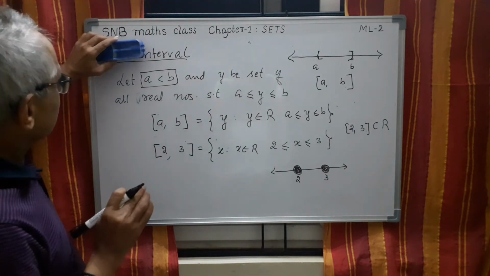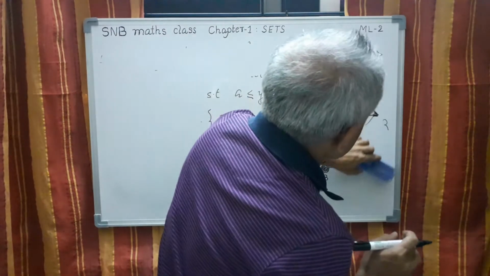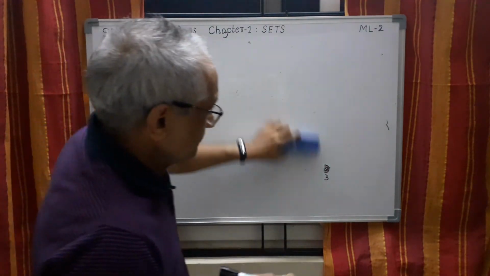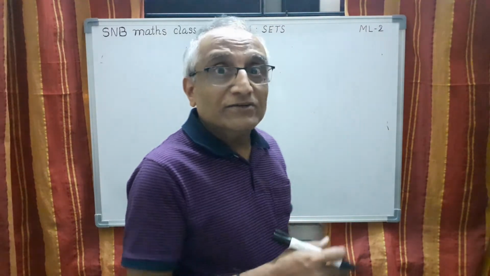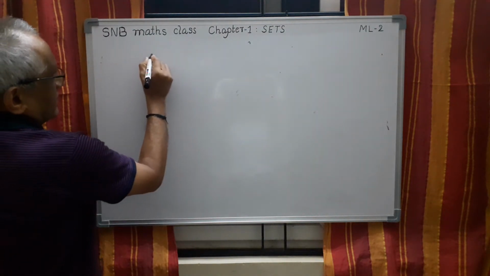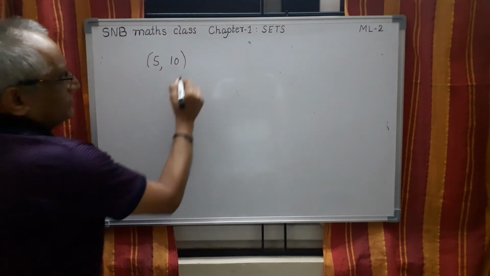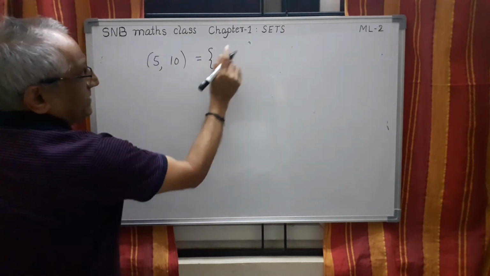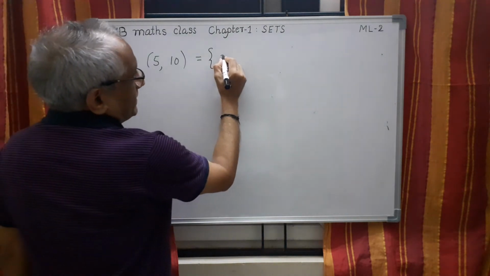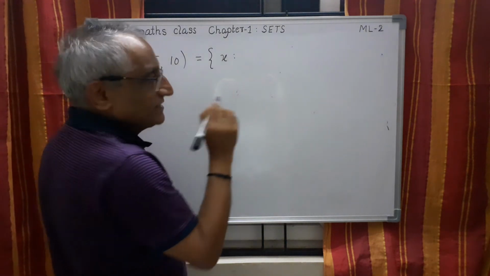So this is sufficient. Let me give one or two examples, because sometimes the question will be like this: convert the interval into set form and convert the set form into interval form. For example, if I write (5, 10), this means in set notation I have to write like this using set builder form: X such that, what is the first condition?